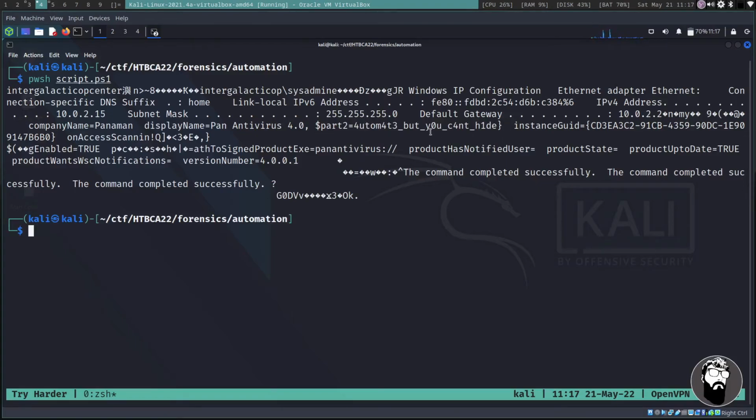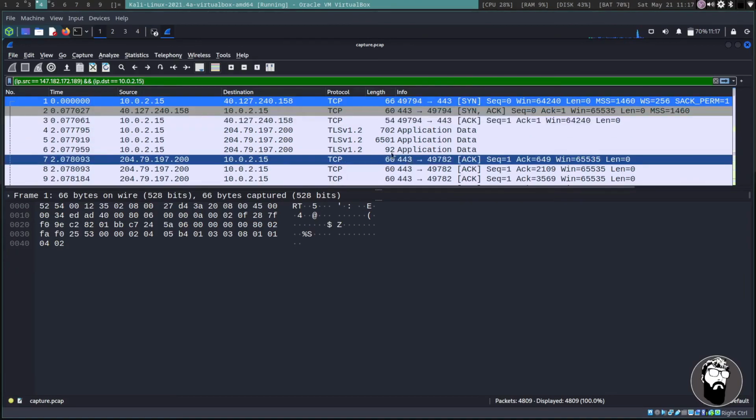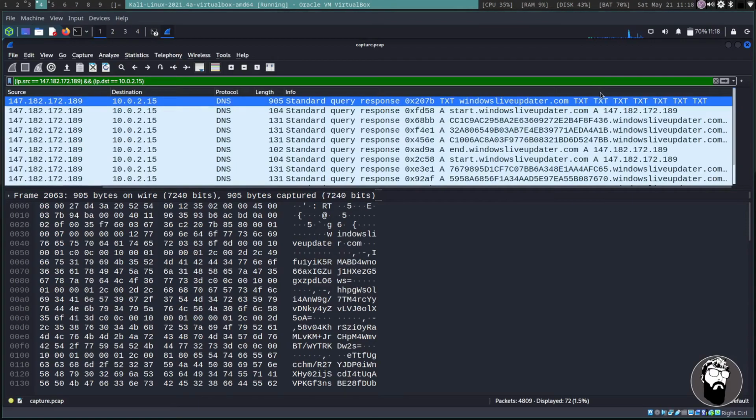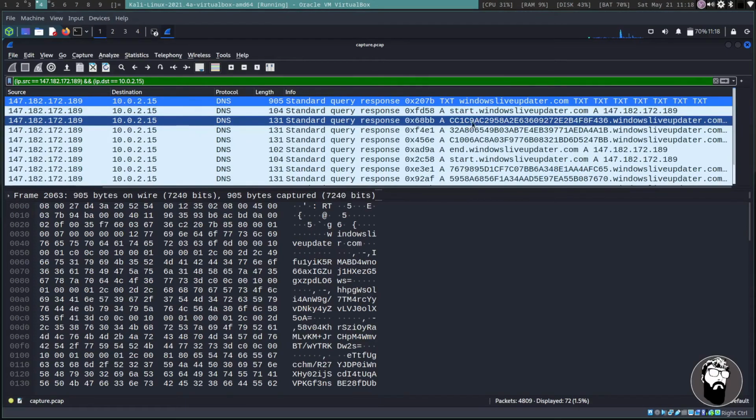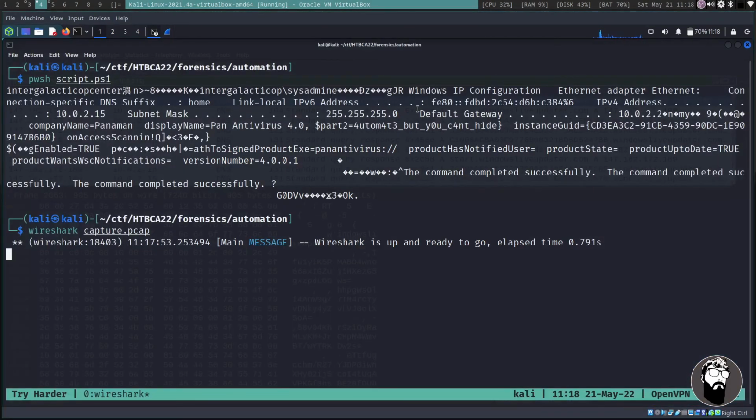So what was happening is with our Wireshark capture, the initial text queries that we had, let me just open it up right quick. The initial text queries that we had were to get the data of host name, who am I, IP config, all that stuff. And then this is the answers to those queries. So basically, this hex encoded stuff is getting decoded to give us the responses to the questions we were looking for.